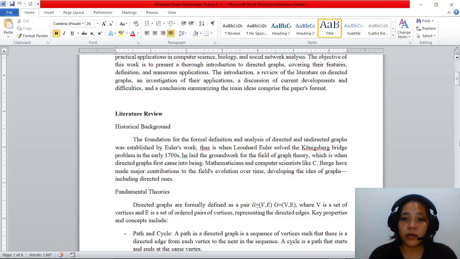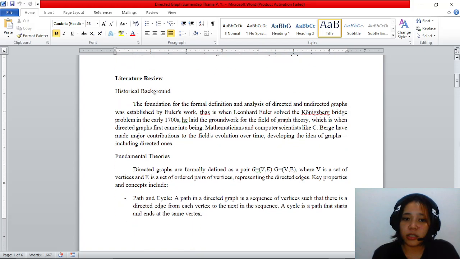That is, when Leonhard Euler solved the Königsberg Bridge problem in the early 1700s, he laid the groundwork for the field of graph theory, which is when directed graphs first came into being. Mathematicians and computer scientists like Seeberg have made major contributions to the field's evolution over time, developing the idea of graphs, including the directed ones.